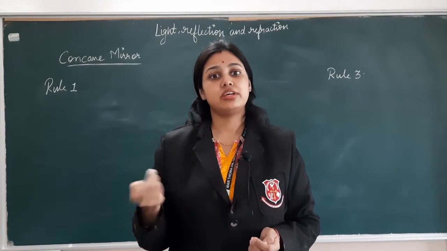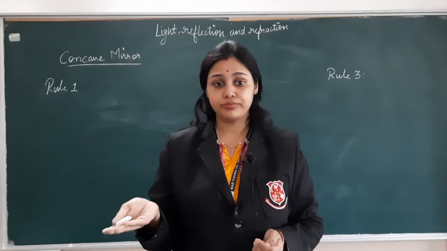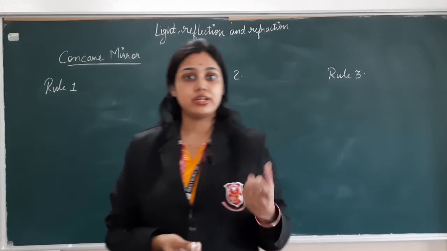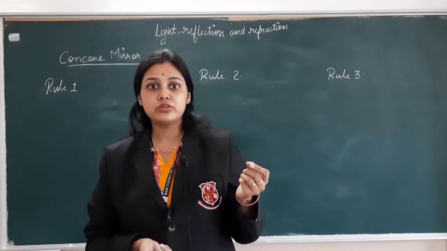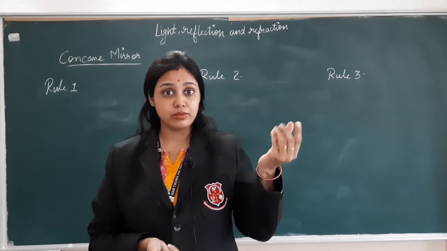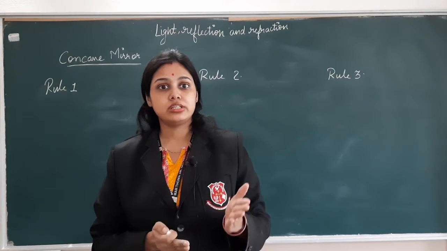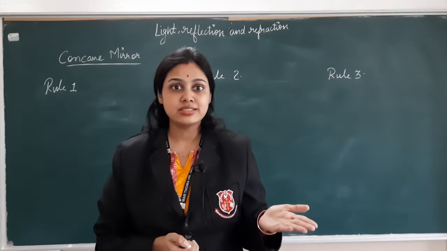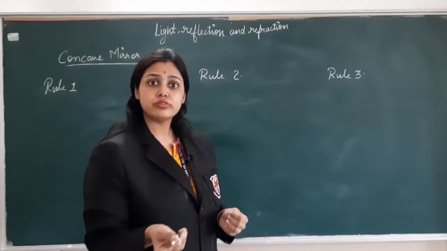An object is anything which gives out light. For example, suppose you have a light bulb. When you switch it on, it will give light, so that bulb is acting as an object. So anything which gives light is known as an object. Images are of two types.